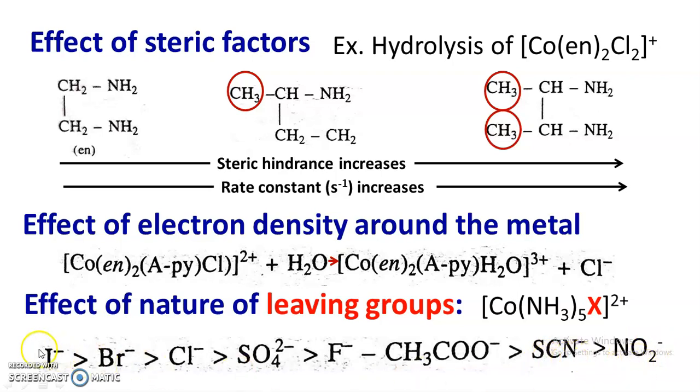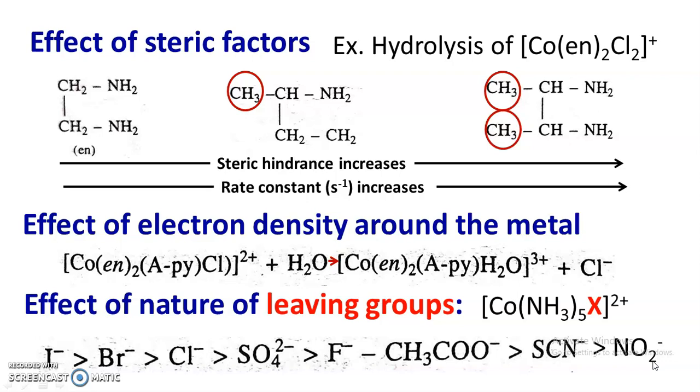So in this way the rate of acid hydrolysis decreases as X changes in this order: iodide, bromide, chloride, sulfate, fluoride, acetate, thiocyanide and nitro. So this also supports the SN1 mechanism.